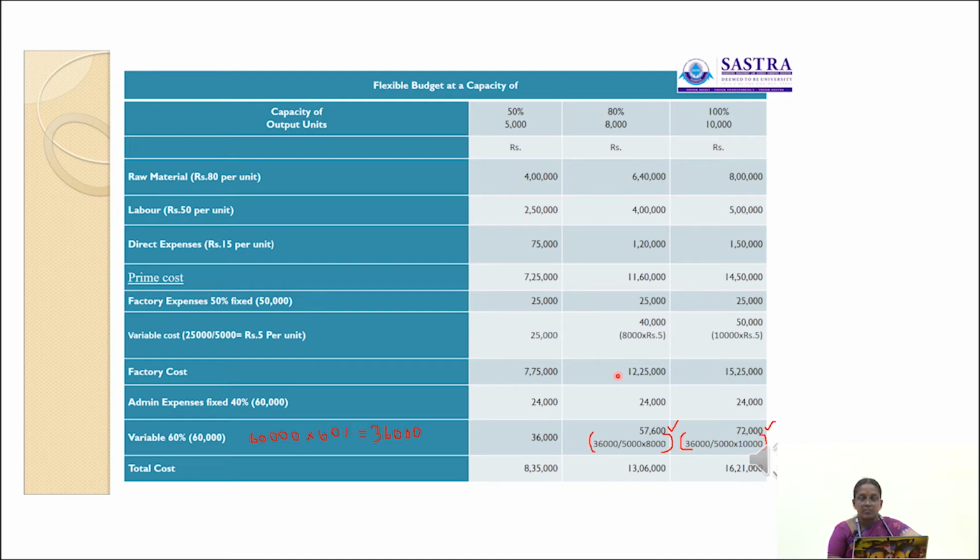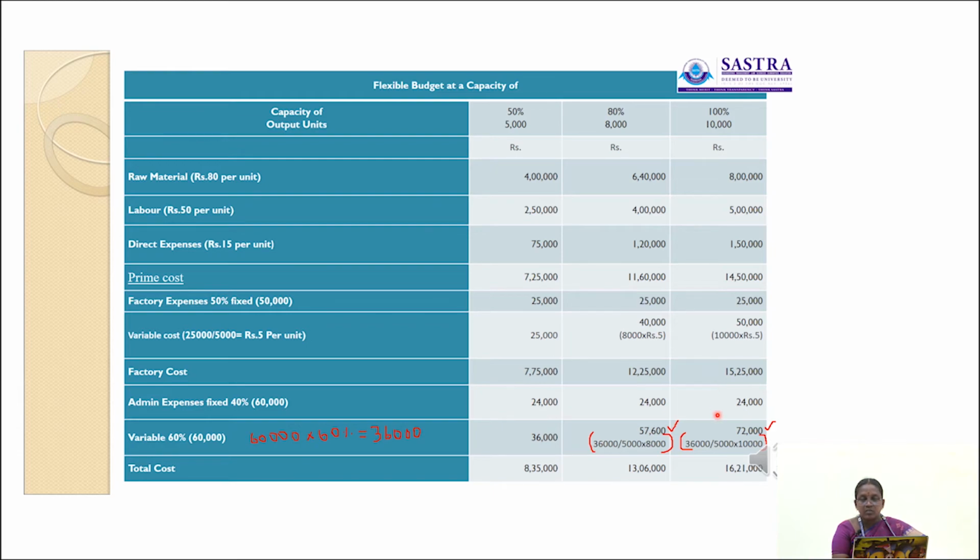So here the factory expenses is 12,25,000. So 12,25,000, 24,000 is the fixed administration expenses. Then variable administration expenses rupees 57,600. So all these total is added like 13,06,000. That is the total cost. So 12,25,000 plus 24,000 plus 57,600. The total is 13,06,000. Then next one is at 100% capacity level, 10,000 is the factory expenses.